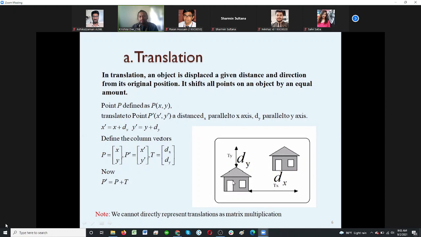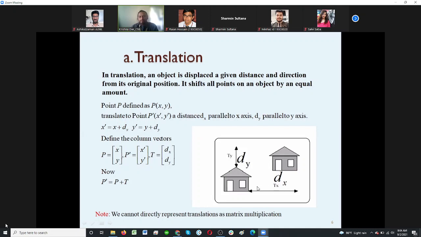Now for every point, if I have another point here, for the x coordinate the same dx unit or factor has been moved. In the same way for the y factor, this point moves and the new point is here. The change in the y coordinate is dy, or ty or tx or dx, whatever you want to call it.